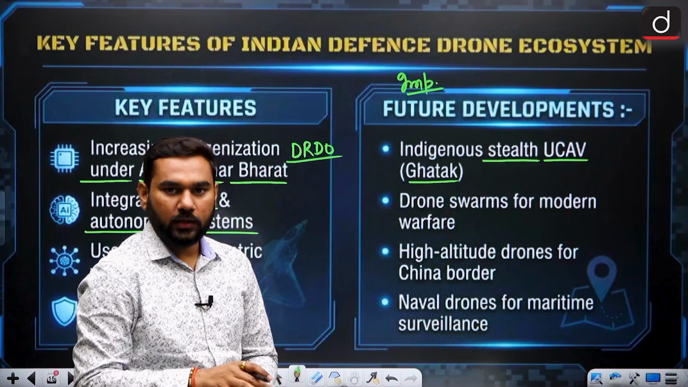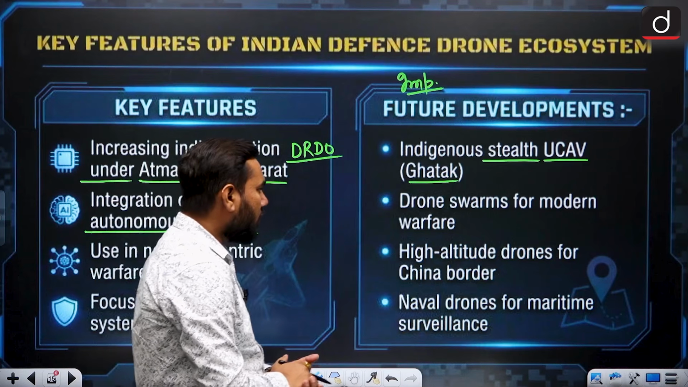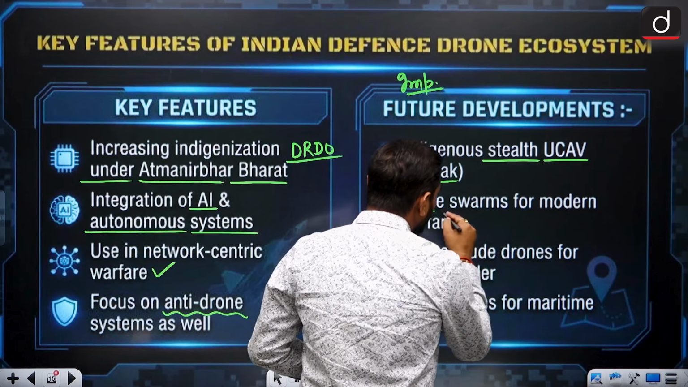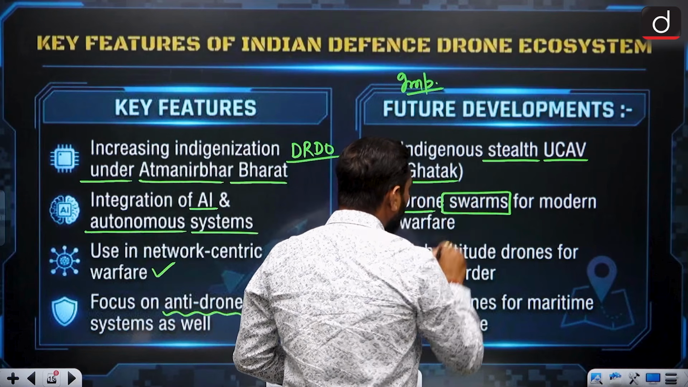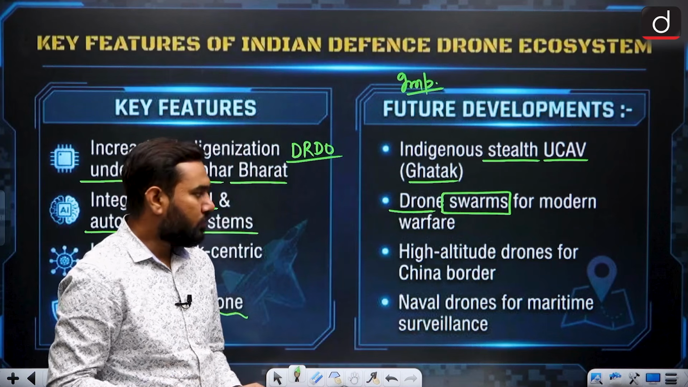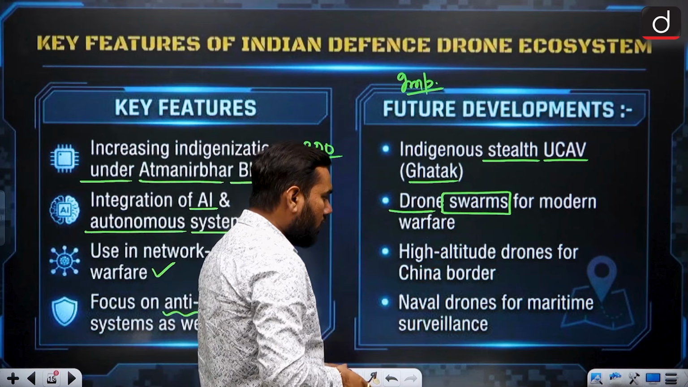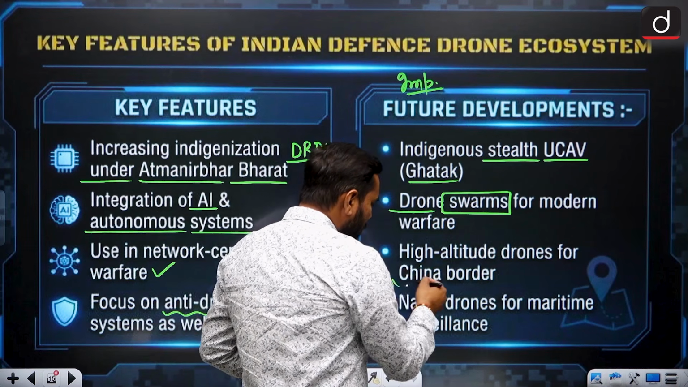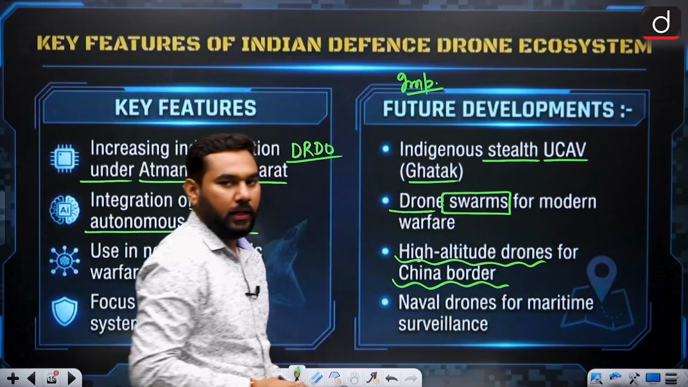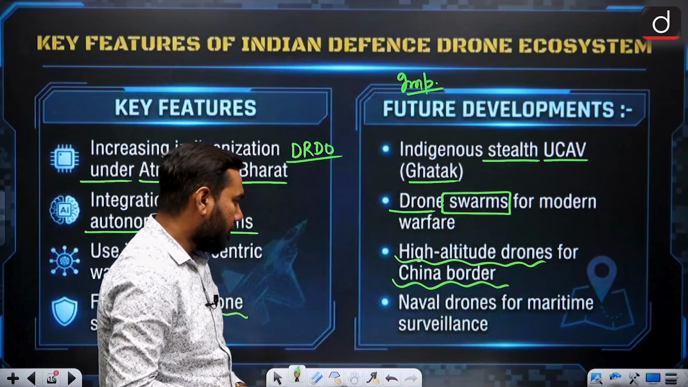So only Ghatak can be there right now, but we want to develop some more with this technology. Drone swarms for modern warfare, because you can use a very small drone that cannot be easily identified by any radar, so that is a very good use. High altitude drone for the China border, because we have to use high altitude drones, so better battery capacity and long flight duration can be there.